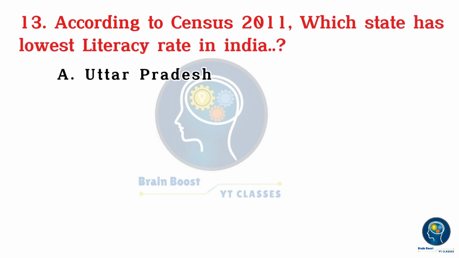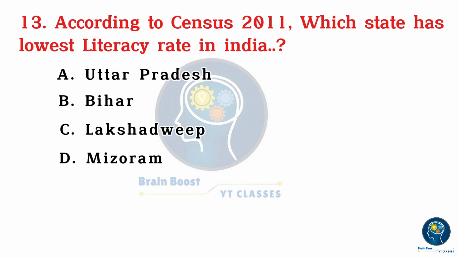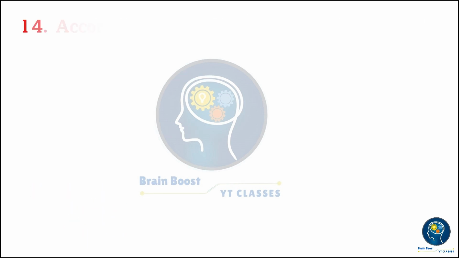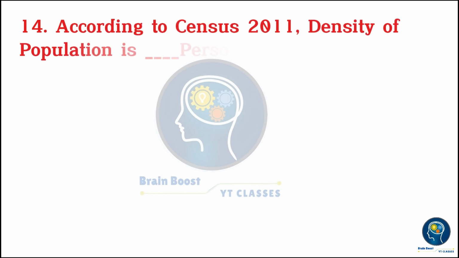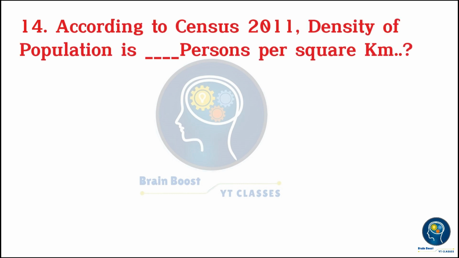According to Census 2011, which state has the lowest literacy rate in India? A. Uttar Pradesh. B. Bihar. C. Lakshadweep. D. Mizoram. 3, 2, 1, 0. B. Bihar.